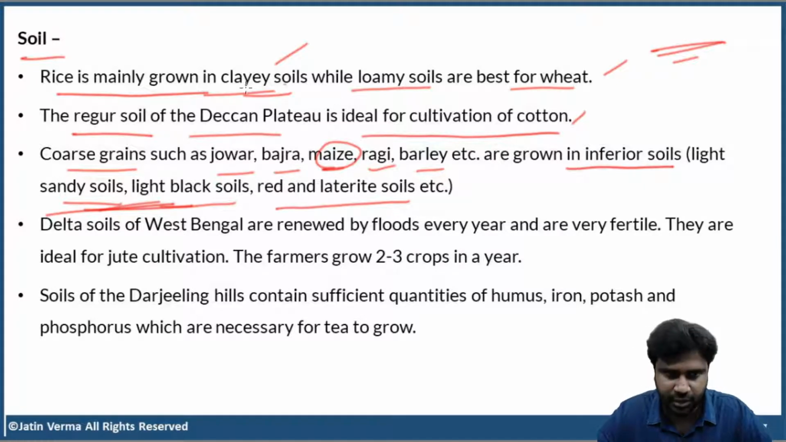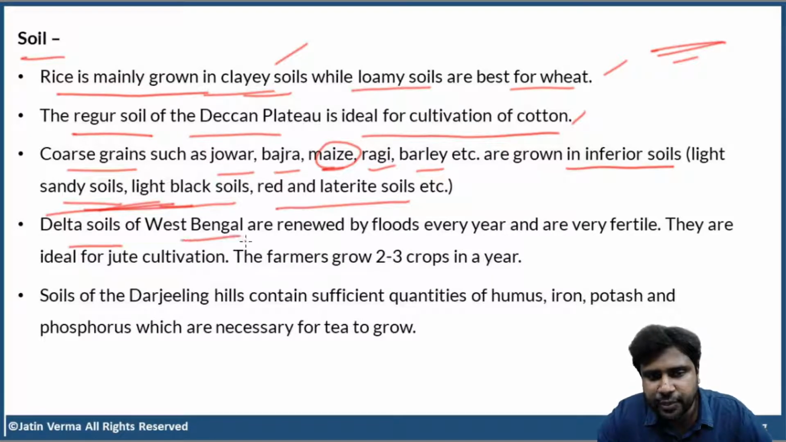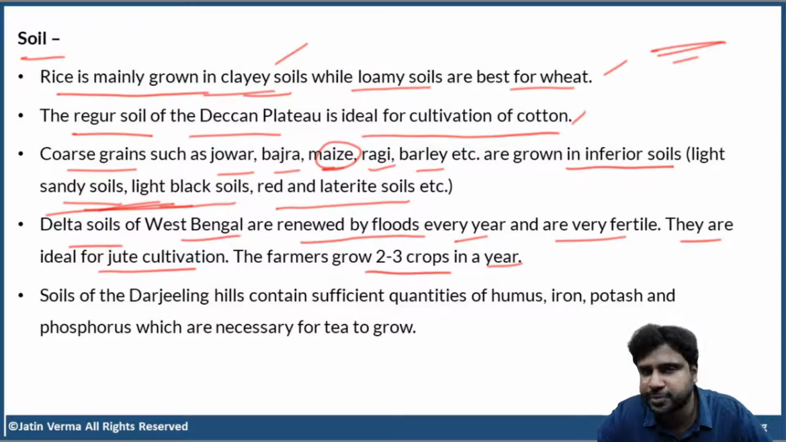Now, delta soils of West Bengal are renewed by floods every year and are very fertile. They are ideal for jute cultivation. The farmers grow 2 to 3 crops of jute in a year in the delta areas of West Bengal. It seems like jute cultivation is almost entirely confined to West Bengal. A very large amount of jute is grown there, and nobody can compete with West Bengal in terms of jute cultivation.